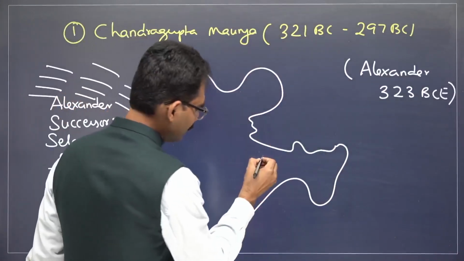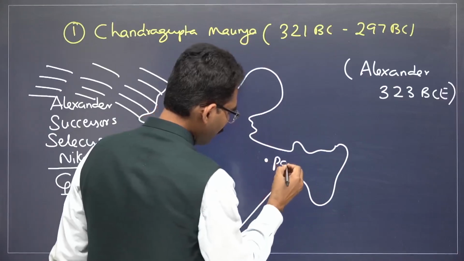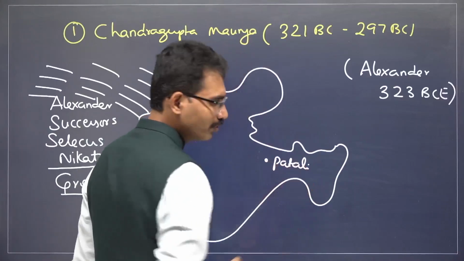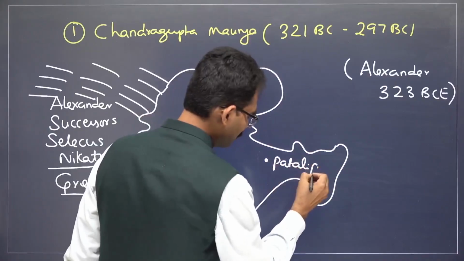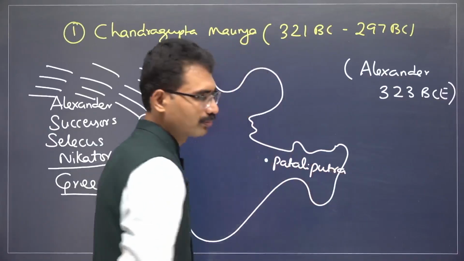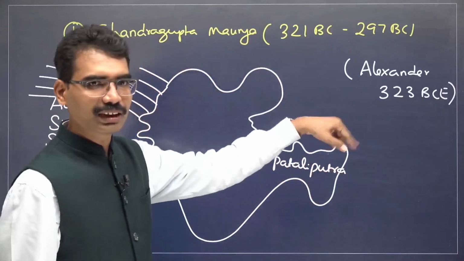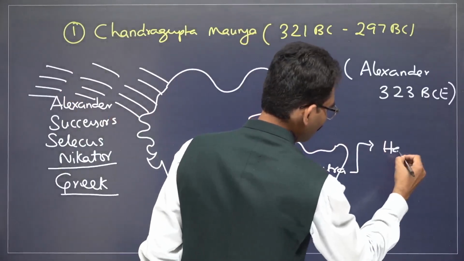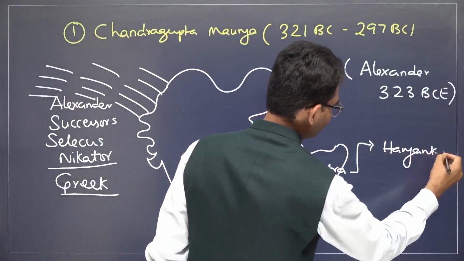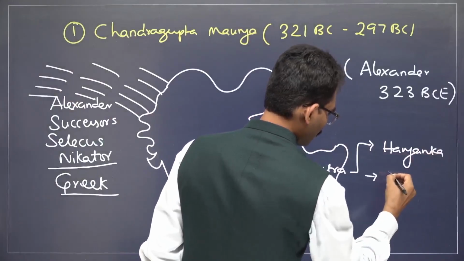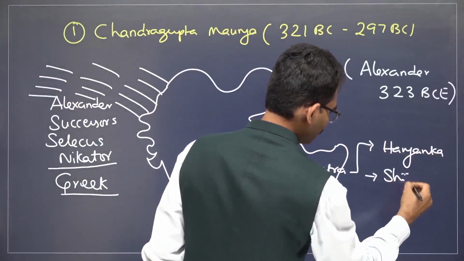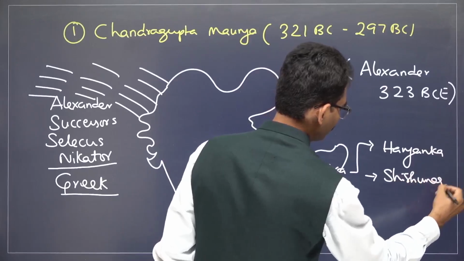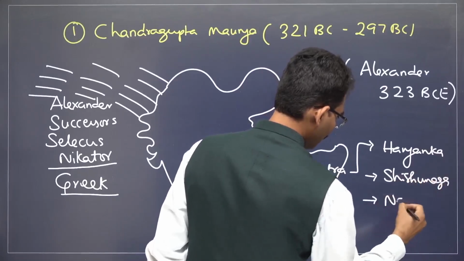Here is the capital of the Magadha Empire, Pataliputra. By this time, different dynasties had already ruled, like the Haryanka dynasty, then the Shishunaga dynasty, then the Nanda dynasty.